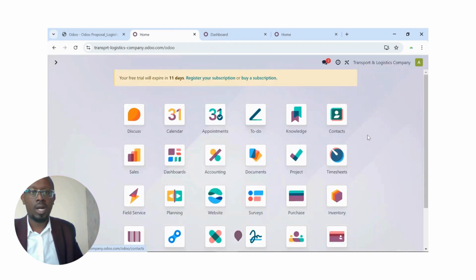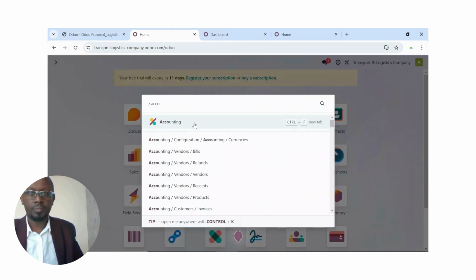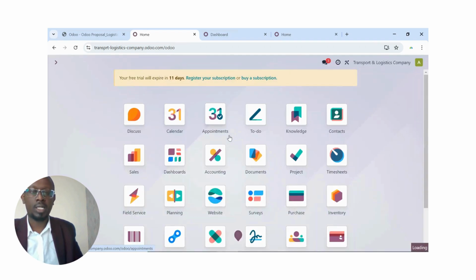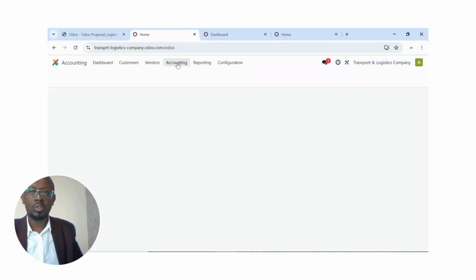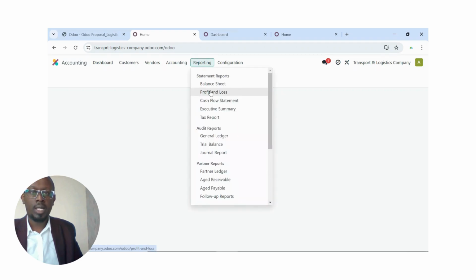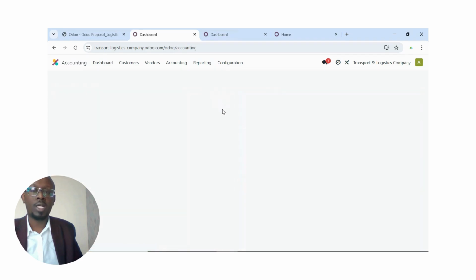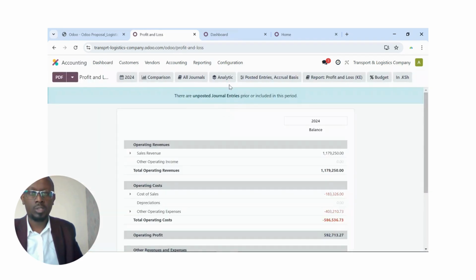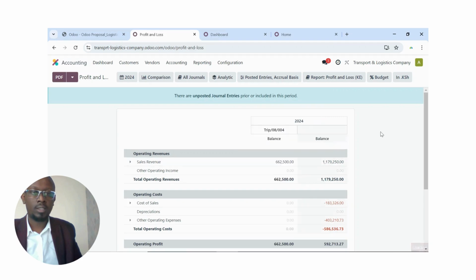The other option you have, you can go to accounting. You have analytic accounting already set. So if I go to reporting here, assuming I want to check the profit and loss for that respective trip, I'll just go there. Under analytic, I'll be able to choose the trip 08. So you can see here trip 08. So you can have all your trips column wise and see how they are performing. So you can see 662,000 there. So no expenses have been booked yet.